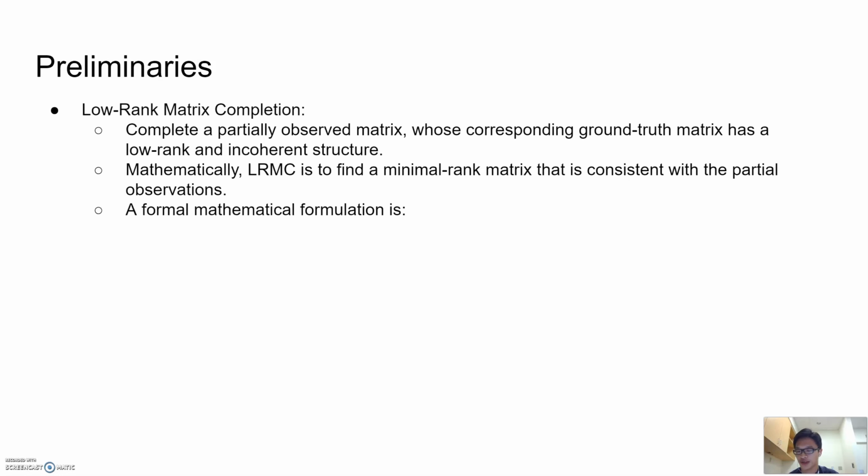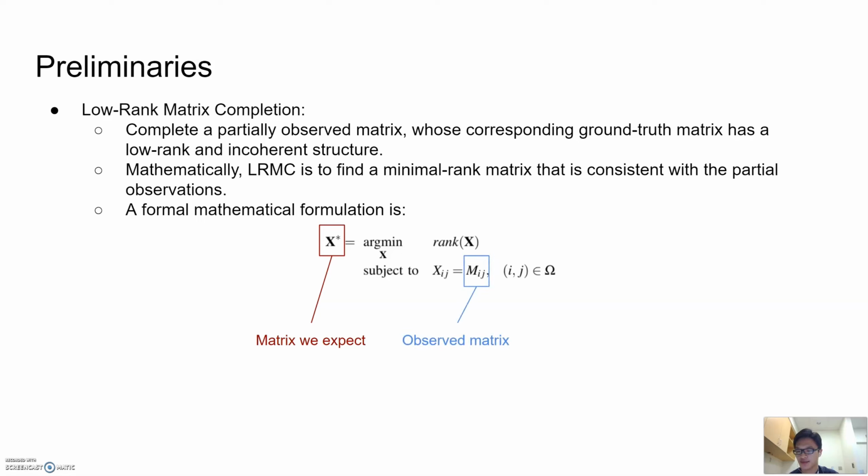Low-rank matrix completion is defined to complete a partially observed matrix whose corresponding ground truth matrix has a low rank and an incoherent structure. Mathematically, we formulate this process as an optimization problem, that is to find a minimal rank matrix that is consistent with the partial observations. Specifically, the problem is formulated as this, where the matrix X is a predicted matrix. The matrix M is an observed matrix, and omega is a set of observation locations in the matrix.